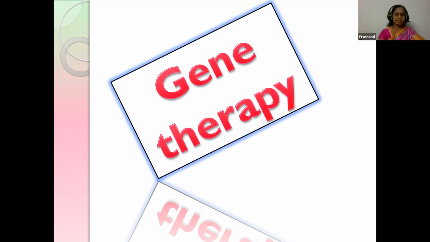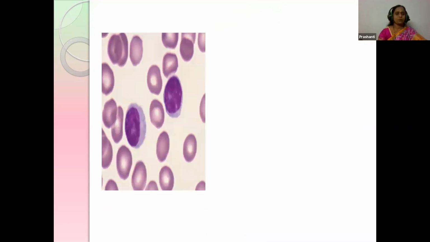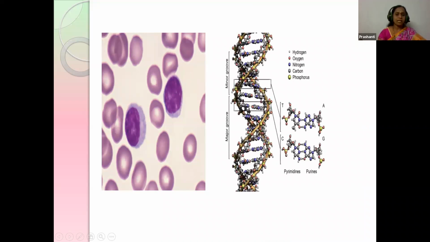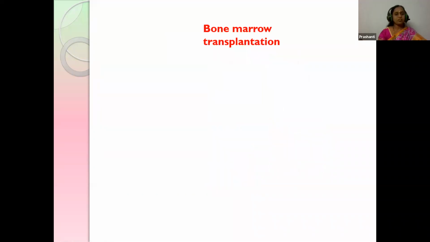And there are other treatments also, children. So over here, what did he do? Here he took out the lymphocytes from the 4-year-old girl, cultured them, and introduced the DNA into them. After introducing the functional DNA, the lymphocytes were transformed and put back into the girl. Over here they supported the body and this became successful. The next treatment is bone marrow transplantation.